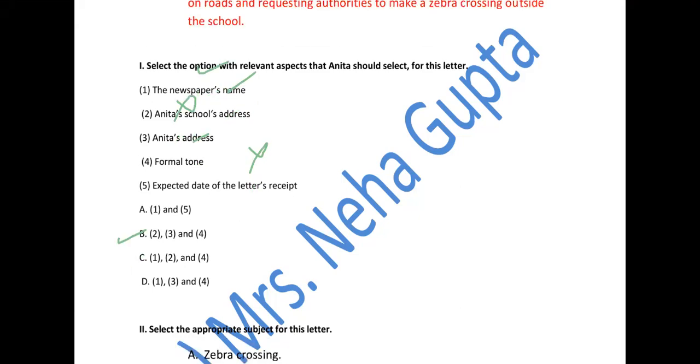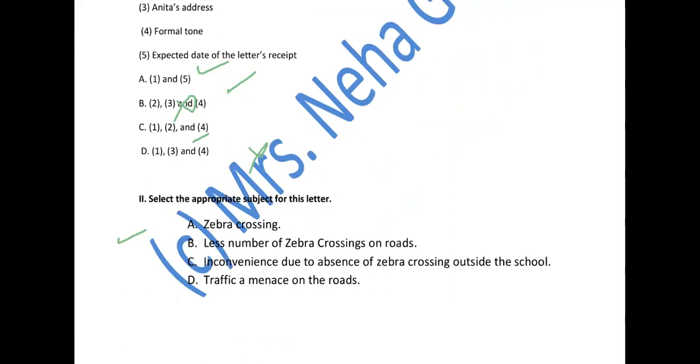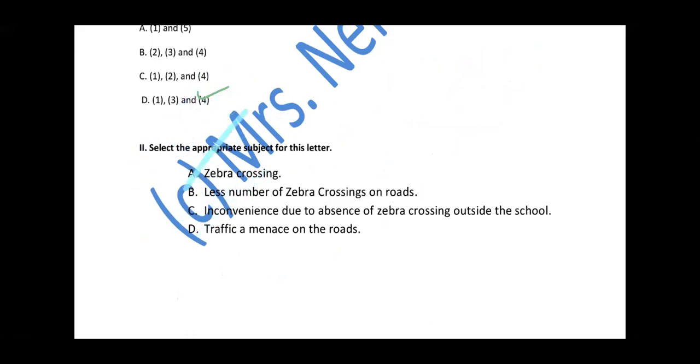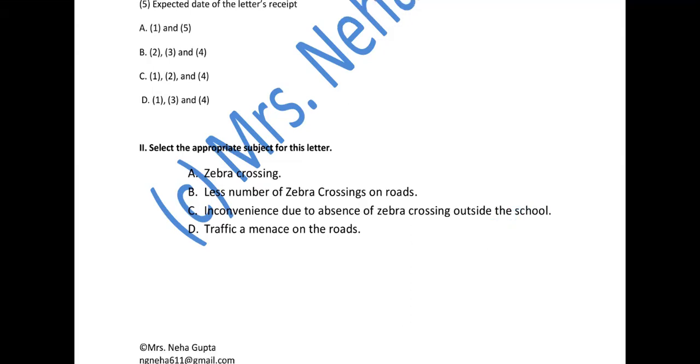Okay, so let us move forward. The next question. Select the appropriate subject of this letter. Zebra crossing, less number of zebra crossings on road. Are we talking about every road here? Inconvenience due to absence of zebra crossing outside the school, traffic a menace on the roads. So if you read the question and options carefully, you would be able to make out that this C part is the correct one. Fine. So let me erase it. Move to the next question.